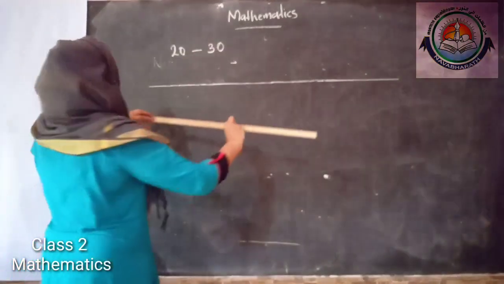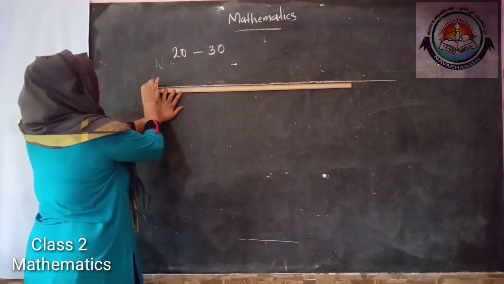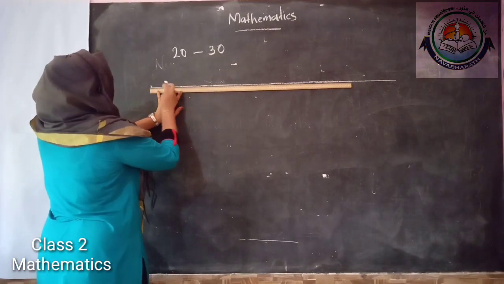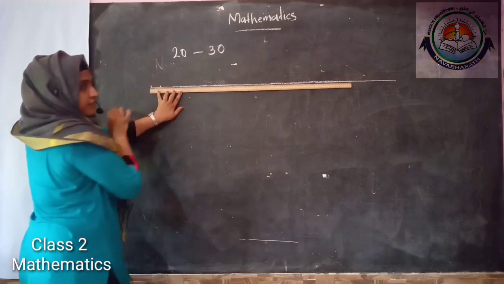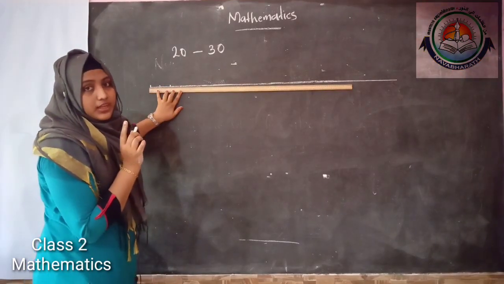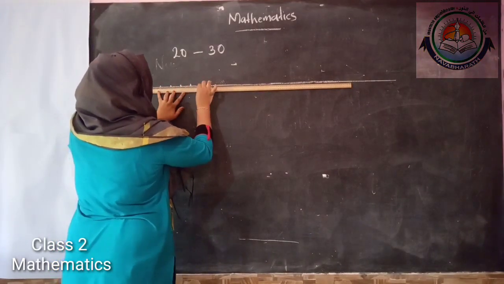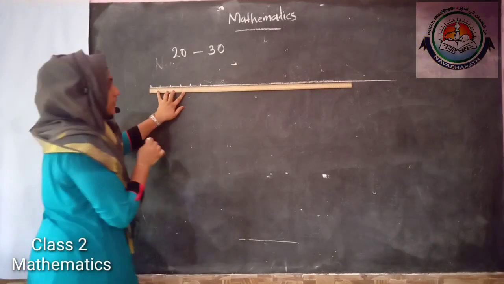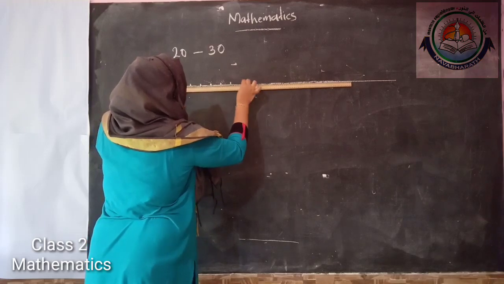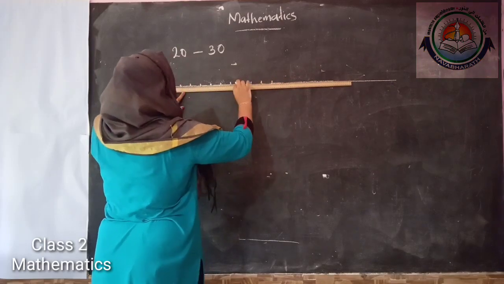So here I am starting with number 0 in the ruler. In the scale, I am starting with number 0 and I mark the numbers 5 and 10. So I used skip count by 5 here, and 10, then 15, 20, 25. Can you say what will be the next number? 30. Very good. And 35, 40, 45, 50, 55 and 60.